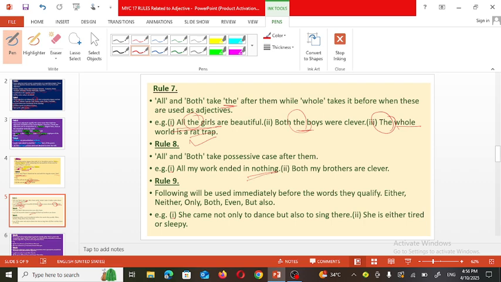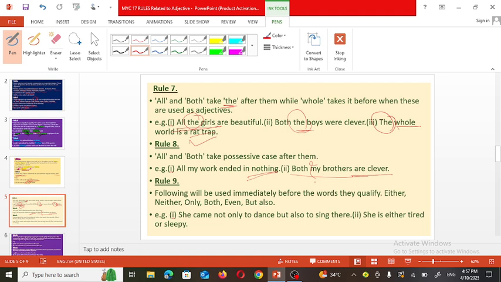Here it means you have not got the expected result. Both my brothers are clever. Both of my brothers. Both the brothers, have we used here article the? No.